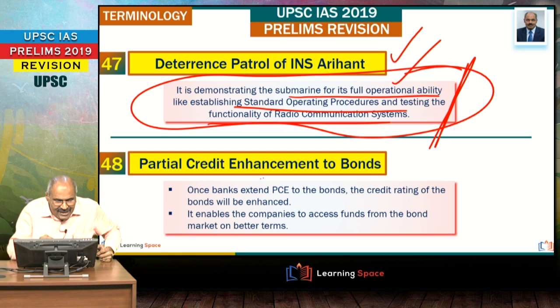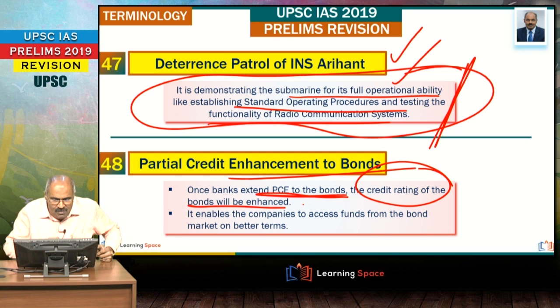Then the next important aspect is partial credit enhancement to bonds. Right here, once banks extend partial credit enhancements, then the credit rating of the bonds will be enhanced. Very important. That means when the banks are certifying, or you can say when the banks are supporting particular bonds with partial credit enhancement, right?